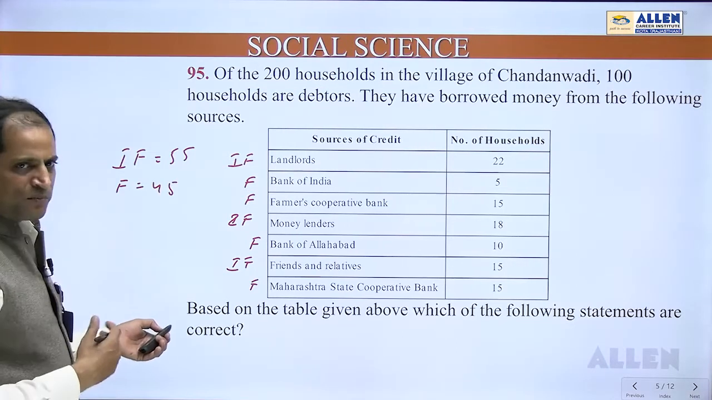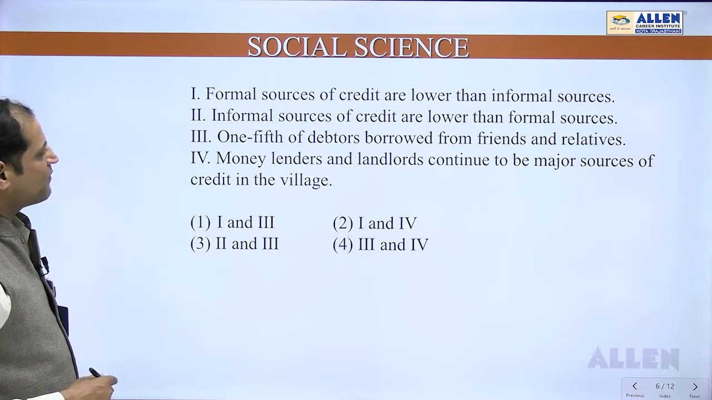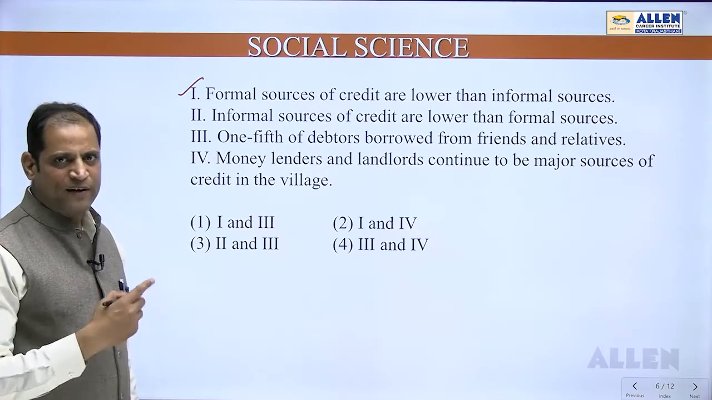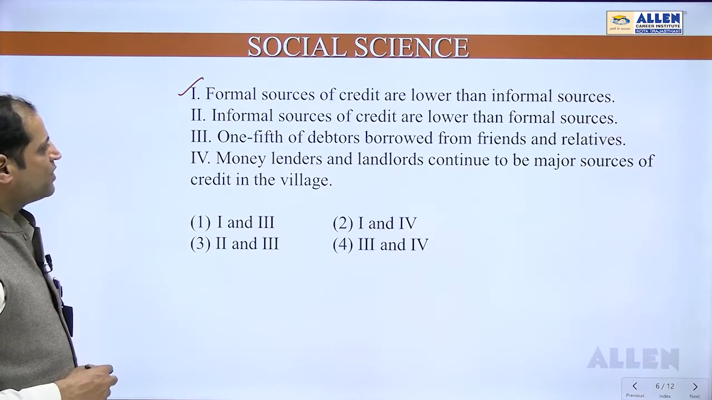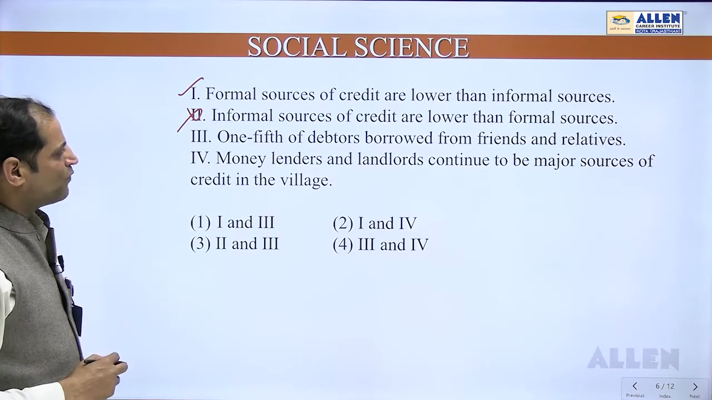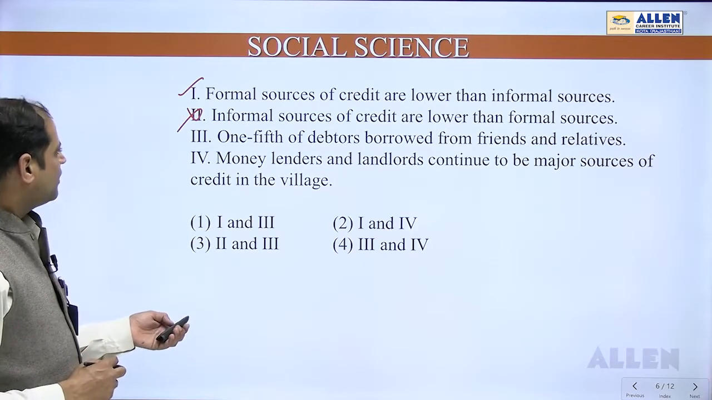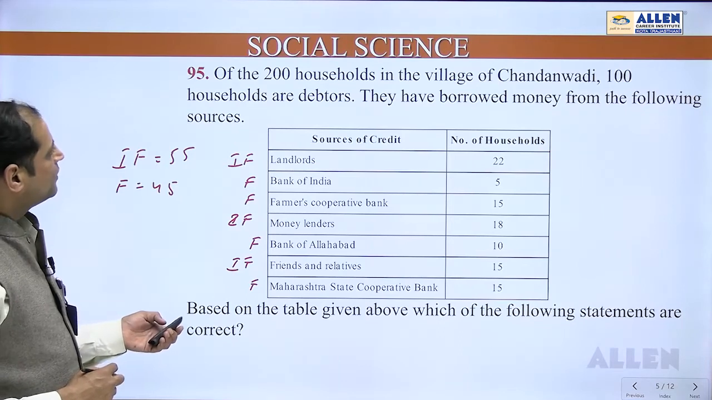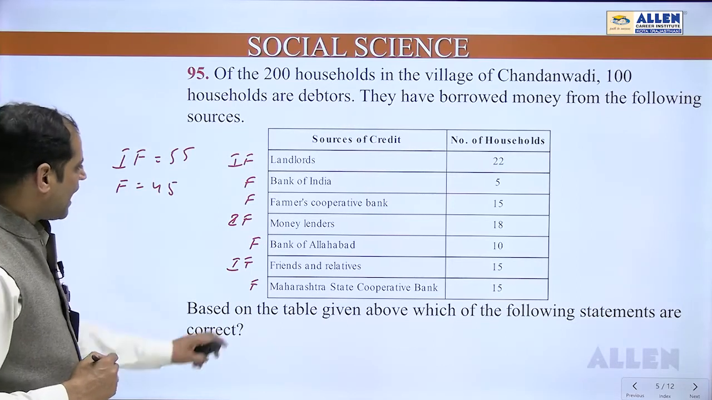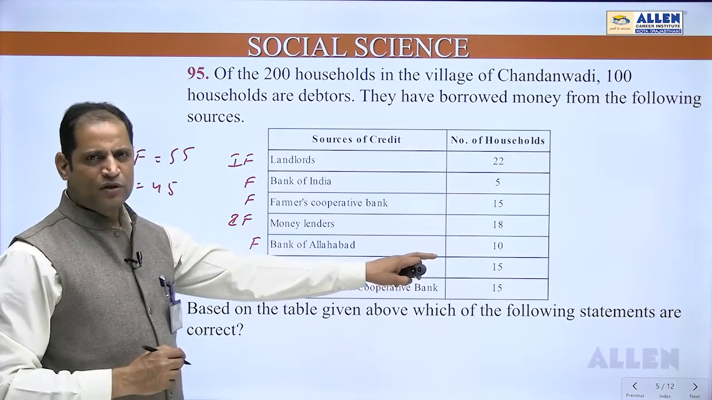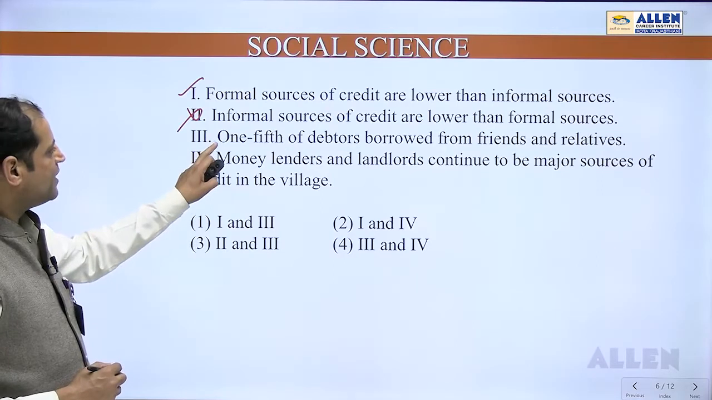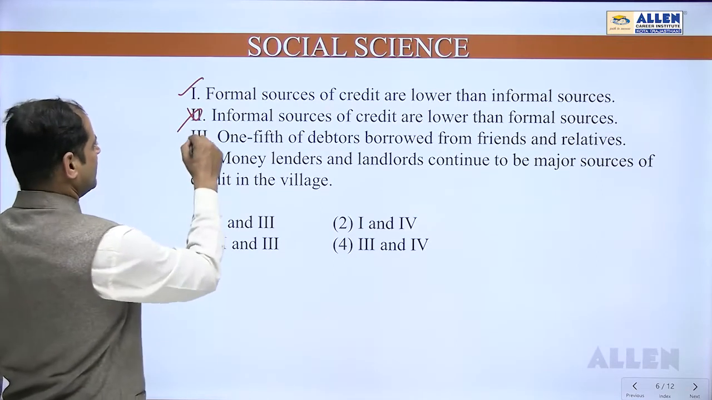So informal sources are more. So the statement formal sources of credit are lower than informal sources, correct. Formal sources were only 45, informal were 55. Informal sources of credit are lower than formal sources. This statement is wrong. 1/5 of debtors borrowed from friends and relatives. A total of 100 borrowers are there. 100 households are debtors. So 100 households are the borrowers, and from the friends and relatives 15 only. So 15 is 1/6, not even 1/6, less than that. And this one is saying 1/5 of the debtors borrowed from friends and relatives. Statement is wrong.